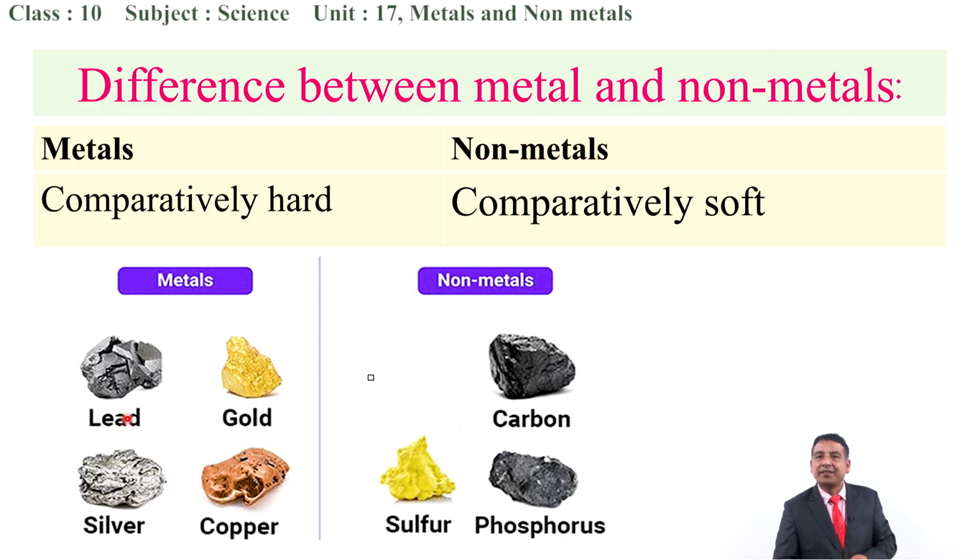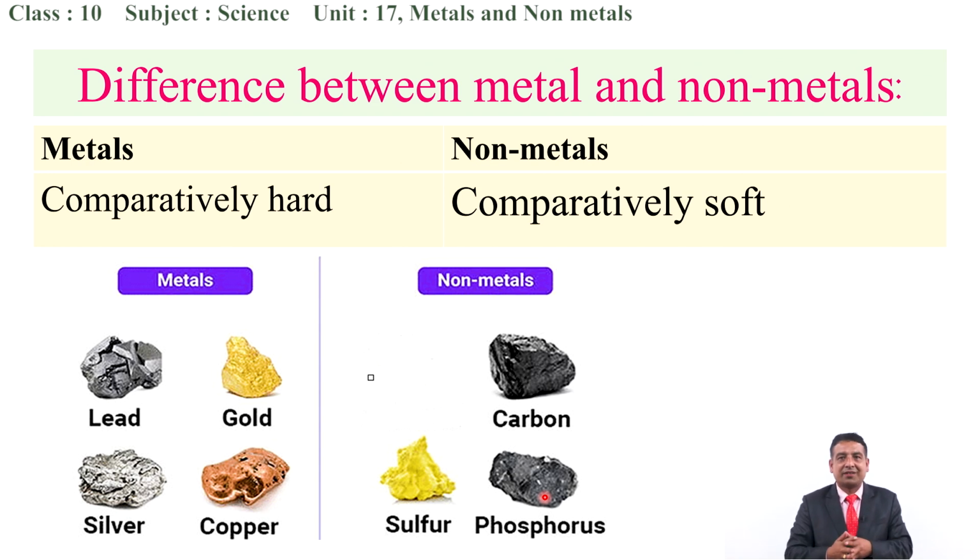You can take some examples like lead, gold, silver, copper. But if you go through carbon, like coal and charcoal, or another example, sulfur, which is found in such a form, or phosphorus, these substances can easily be broken, and they can easily be molded into different shapes.